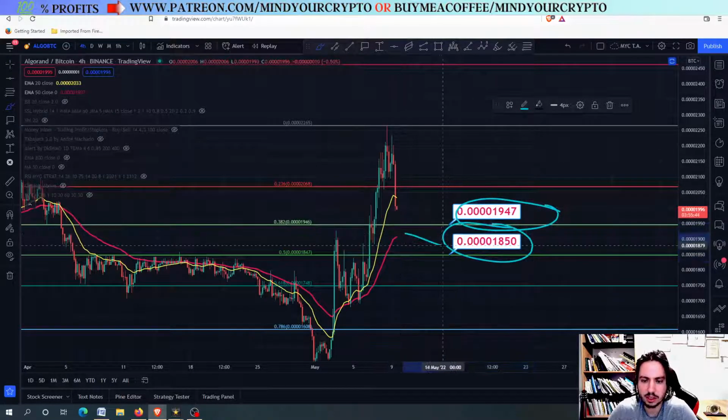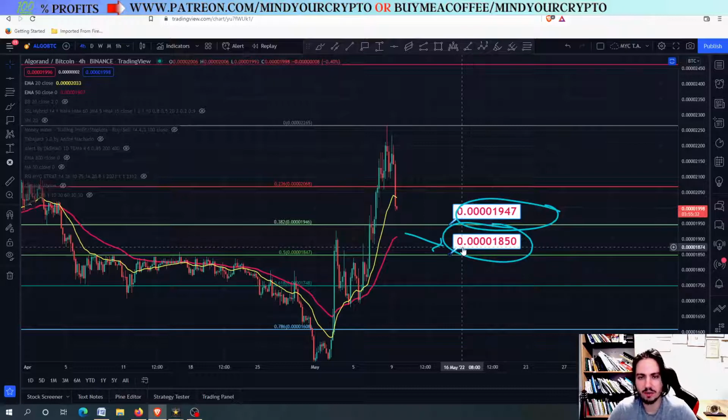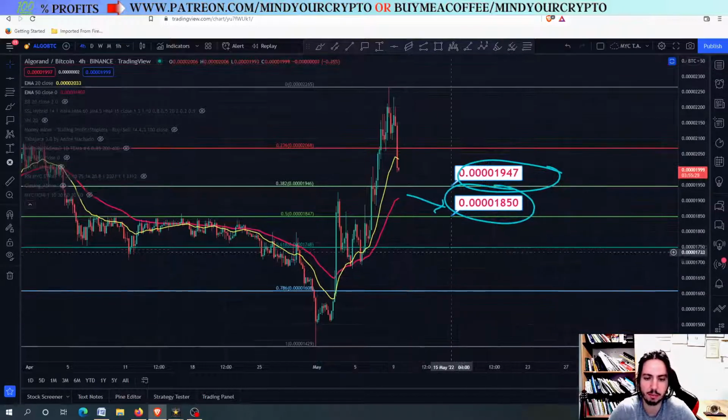The most important one is this target right here, the 0.401850. If we can manage to hold it, then that means that we are going to go even higher. However, if we do not hold it, then we are going to go even further down to the 0.618 to the 0.786, and this might mean that Algorand will stop moving higher.